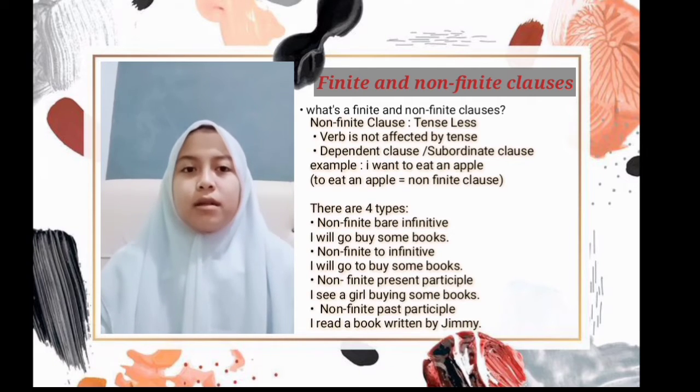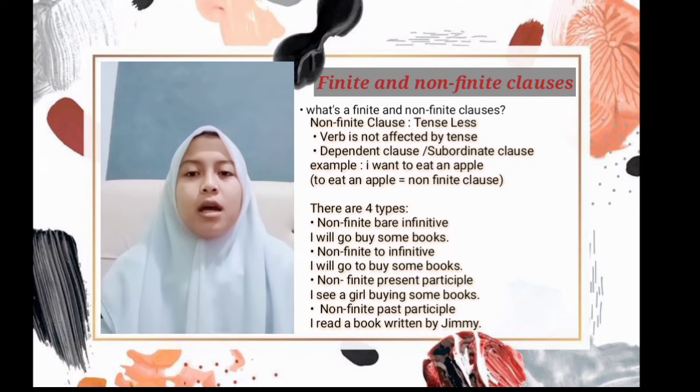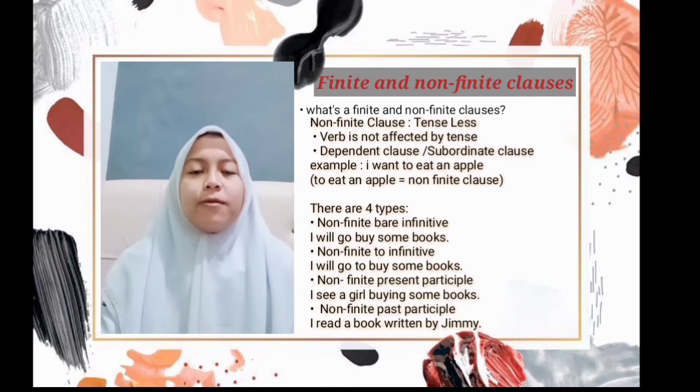The non-finite clause consists of four types. First, the non-finite bare infinitive. An example like this: I will go buy some books. "Buy some books" is a non-finite clause that uses verb 1. Then, the non-finite to-infinitive. An example like this: I will go to buy some books. "To" is an infinitive followed by verb 1, which is a non-finite clause.